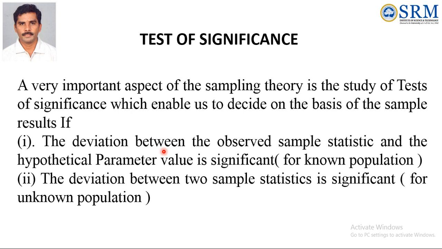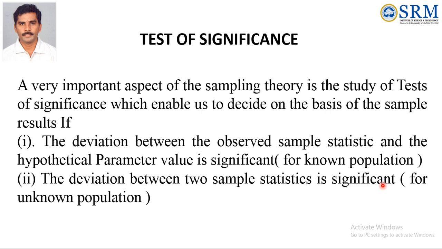Second one is for unknown population. You know what is the unknown population? Unknown population means there is no idea about the value of the population. Therefore, if you are collecting only one sample, with the one sample result you cannot come to a conclusion about the population. At that time we have to collect two samples. So we are calculating the values of two samples and then comparing the sample 1 and sample 2 results. Therefore the deviation between two sample statistics is significant or not.